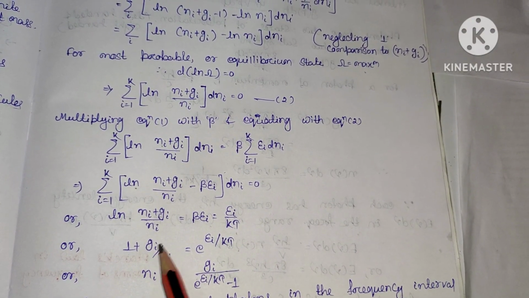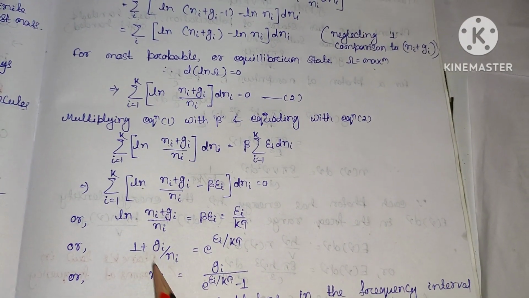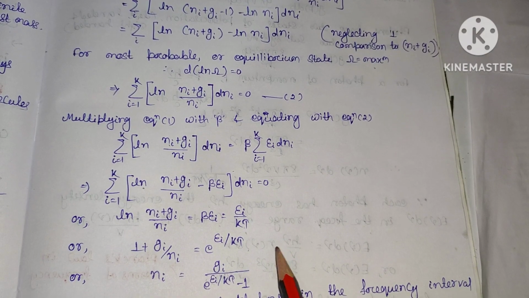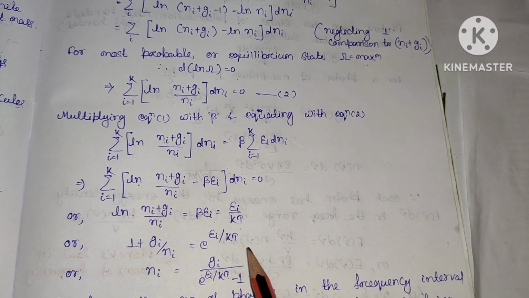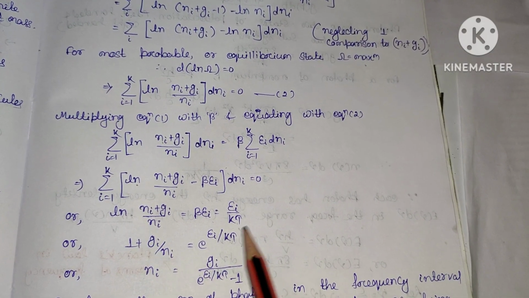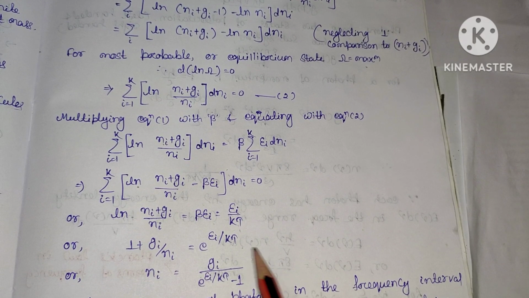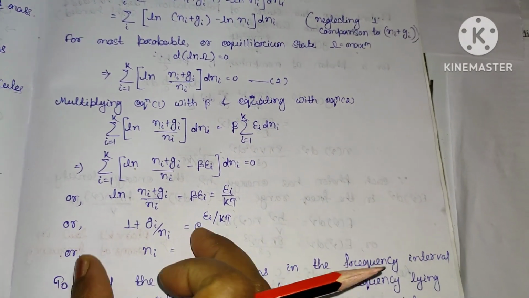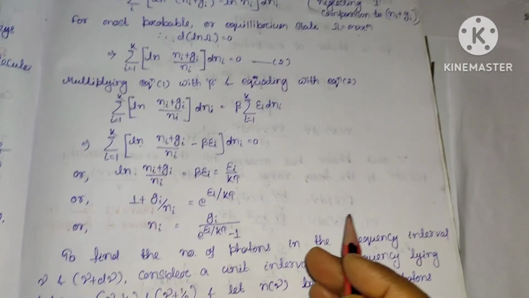So if I take gi minus ni here, and if I take 1 to the right hand side, this will be exponential ei by kT minus 1. So gi by ni will be equal to exponential ei by kT minus 1, and again ni will be equal to gi, this term goes here, that is gi divided by exponential ei by kT minus 1.